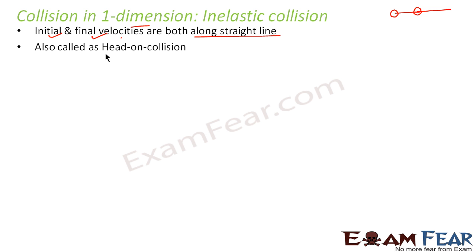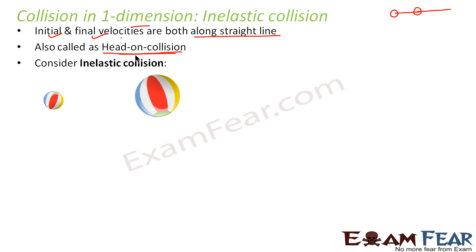Collision in one dimension is also known as head-on collision. Many a times, both the terms refer to the same thing. Head-on collision is nothing but collision in one dimension. Now here, to start with, we will consider inelastic collision. That means there will be one body, it will go and hit another body, and then both the bodies will start moving together. In fact, we will take the scenario of completely inelastic collision.